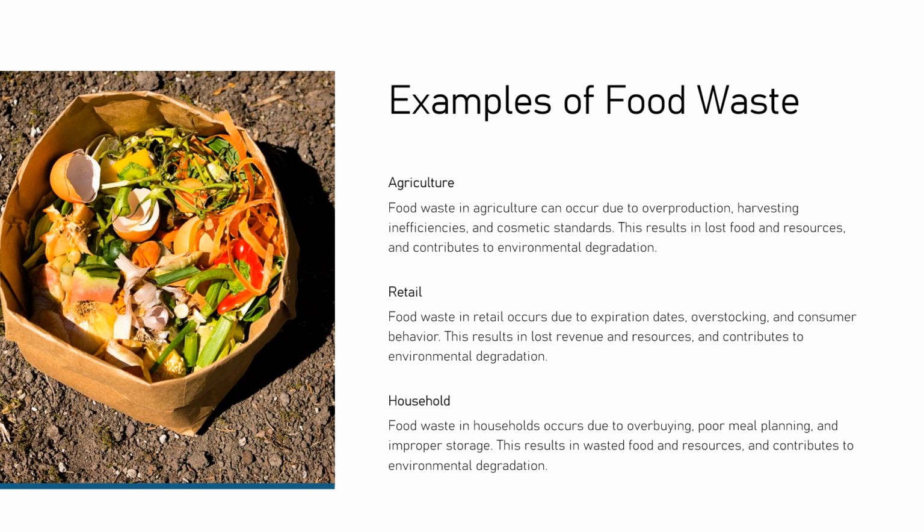This results in lost revenue and resources and contributes to environmental degradation. Household. Food waste in households occurs due to overbuying, poor meal planning, and improper storage. This results in wasted food and resources and contributes to environmental degradation.